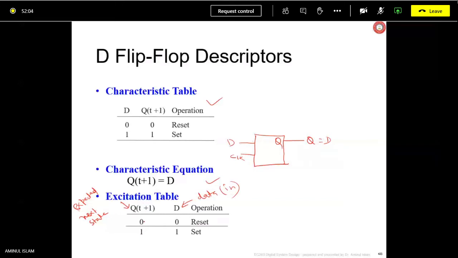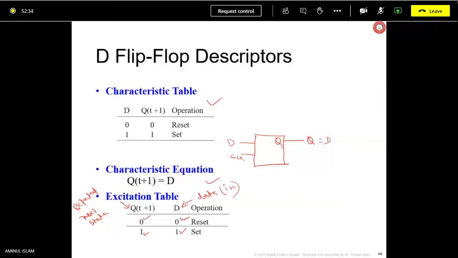So you want the next state to be 0 here, Qt plus 1 equals 0. What should be the input applied? Obviously 0. Next, if the expected Qt plus 1 is 1, what should be applied at the input? That is 1. Okay, so could you understand the excitation table? Whatever next state is expected, what input is to be given for it? That's what the excitation table is.